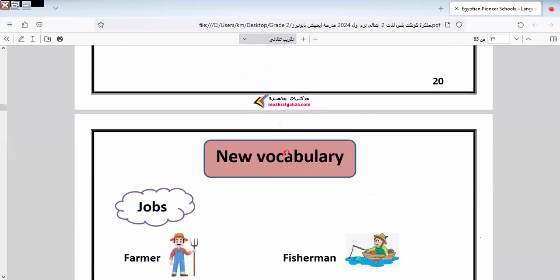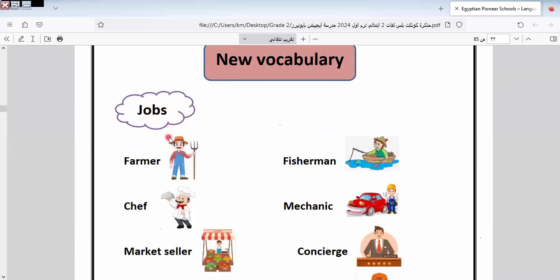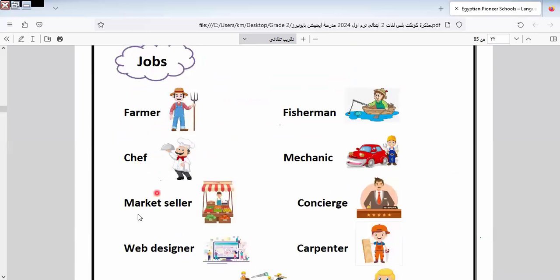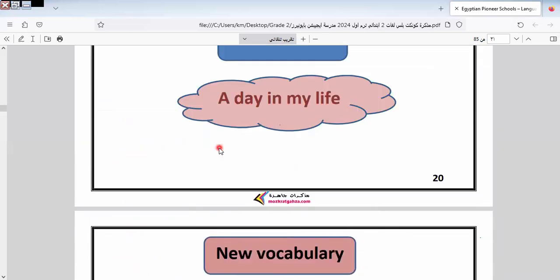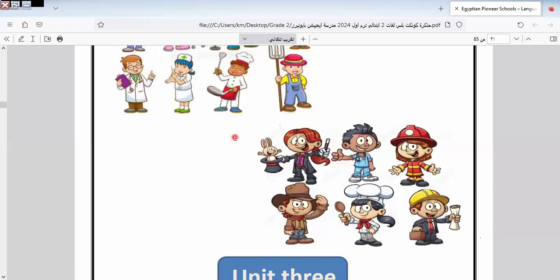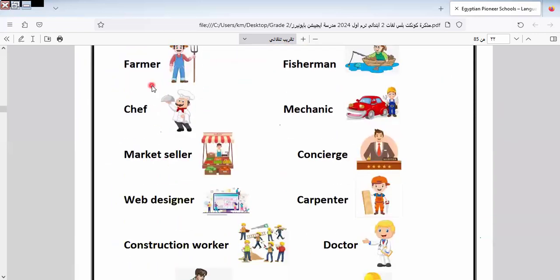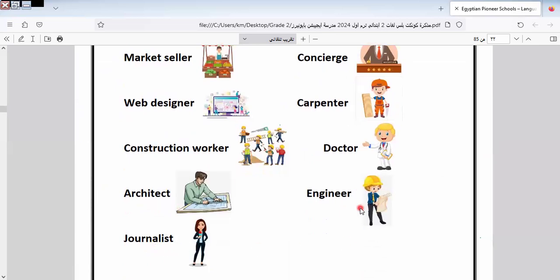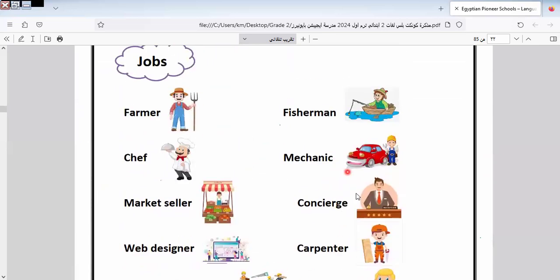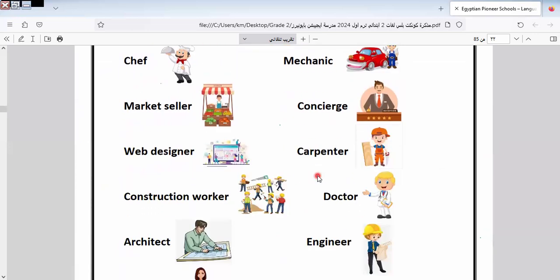Unit 3, a day in my life. Here are jobs that we know. Here is farmer, chef, market sailor, web designer. This text is related to unit 3. The jobs: farmer, chef, market sailor, web designer, construction worker, architect, journalist, engineer, doctor, carpenter, concierge, receptionist. You can say concierge or receptionist, both are correct. Mechanic, fisherman.